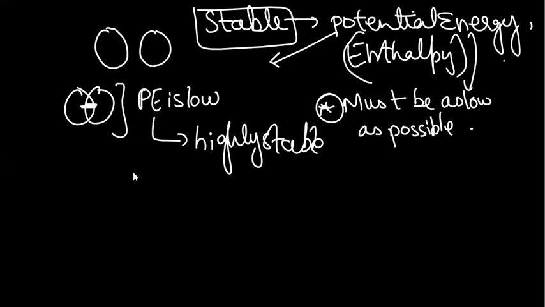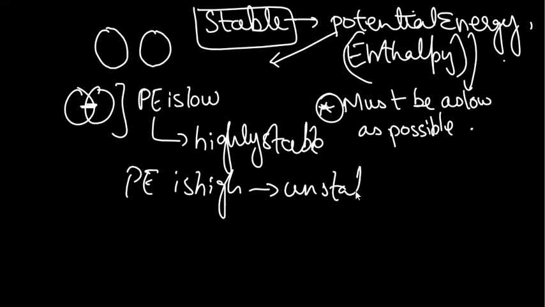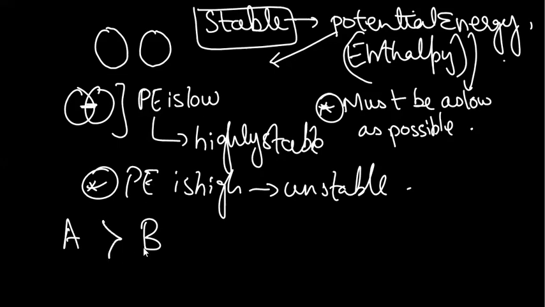But if the potential energy of two atoms is high, then it's going to be unstable. Let's call them compounds A and B. If the potential energy of compound A is more than the potential energy of compound B, then we can say that compound A is less stable. Not more stable, less stable.